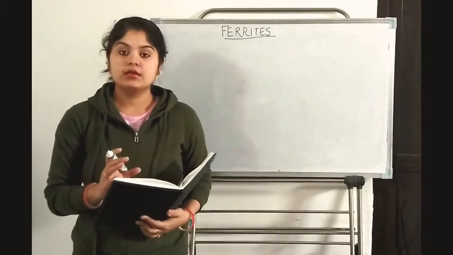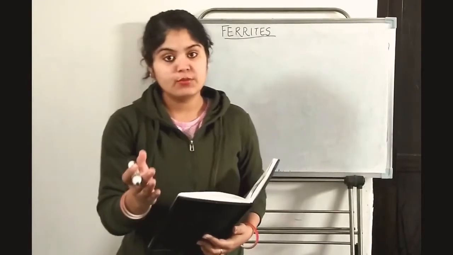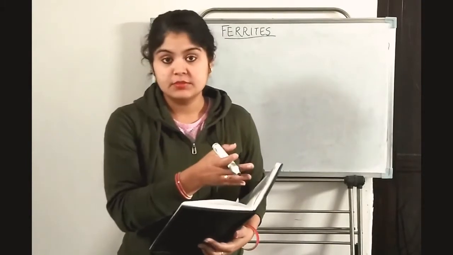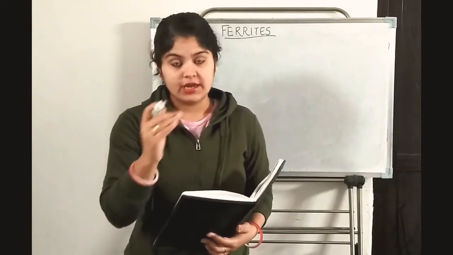So today's topic is ferrites or ferrimagnetic materials. Ferrites are basically a combination of antiferromagnetic materials and ferromagnetic materials. Basically, the spins in a ferrite or a ferrimagnetic material are antiparallel, just like antiferromagnetic materials. But there exists a spontaneous magnetization in a ferrimagnetic material, just like a ferromagnetic material. So it is basically a combination of antiferromagnetism and ferromagnetism.